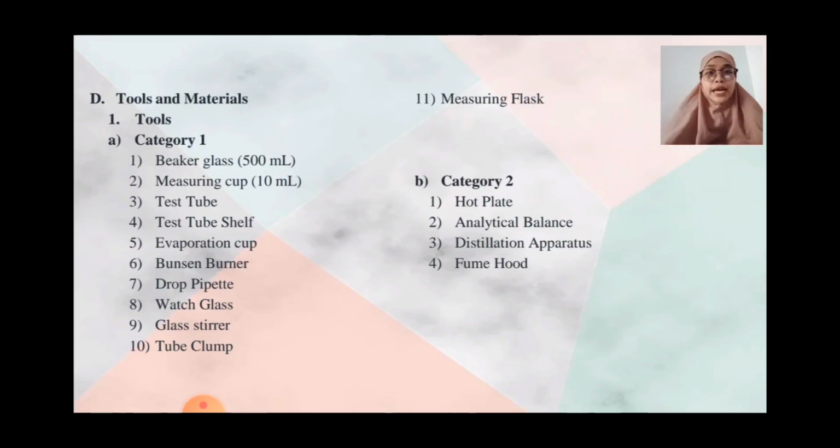Tools and materials. Tools, category 1: beaker glass, measuring cup, test tube shelf, evaporation cup, Bunsen burner, drop pipette, watch glass, glass stirrer, test tube comb, measuring flask. Category 2: hot plate, analytical balance, distillation apparatus, fume hood.